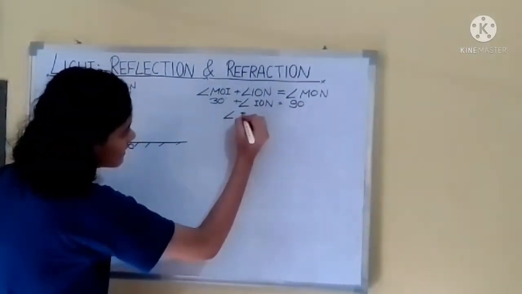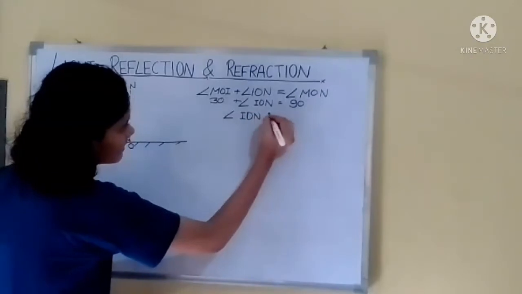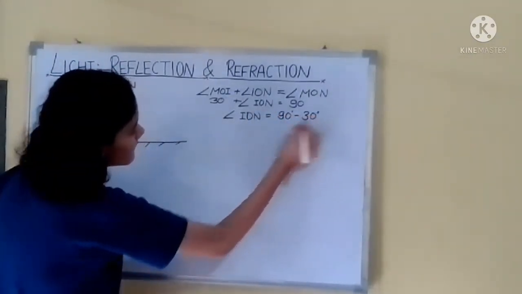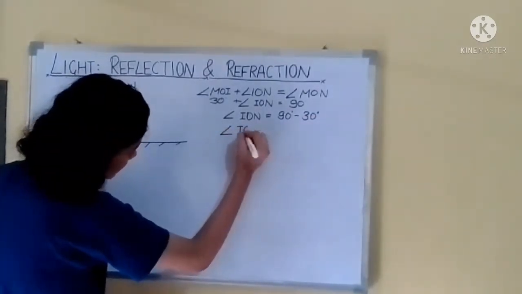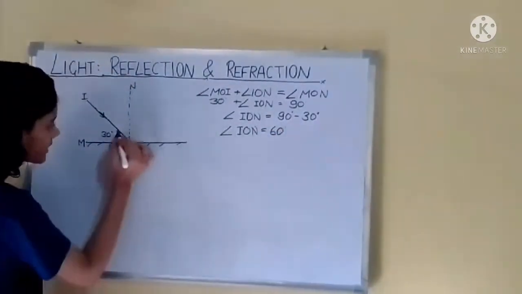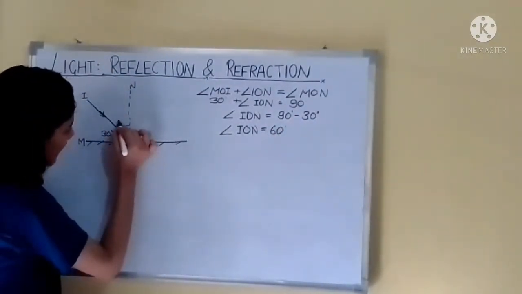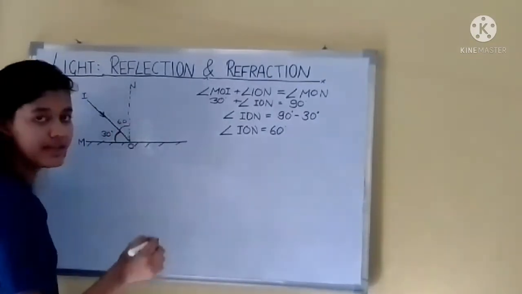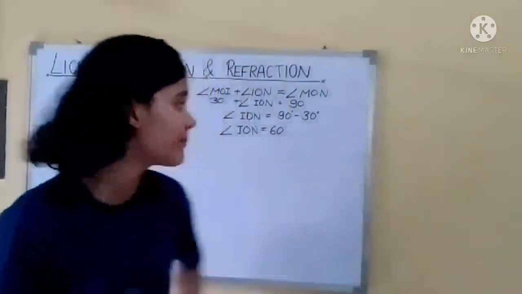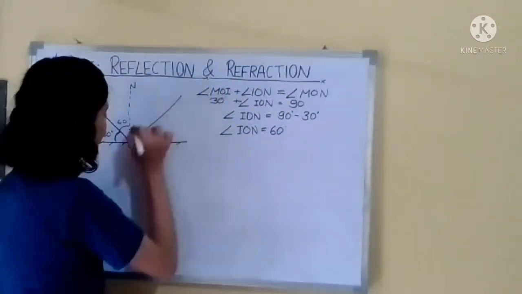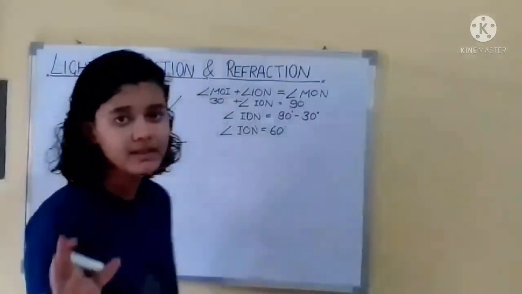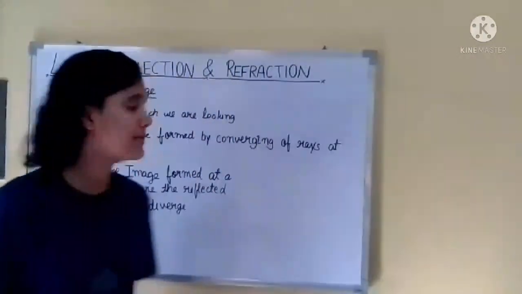So angle ION is equal to 90 degrees minus 30 degrees. So we get angle ION equal to 60 degrees. Now we have the angle of incidence, which is 60 degrees. Since the angle of incidence is 60 degrees, the angle of reflection will also be 60 degrees. Is it clear?